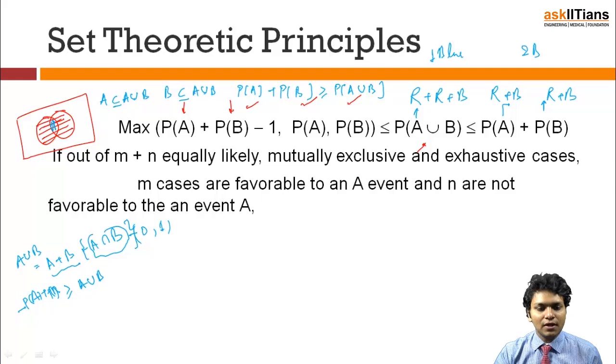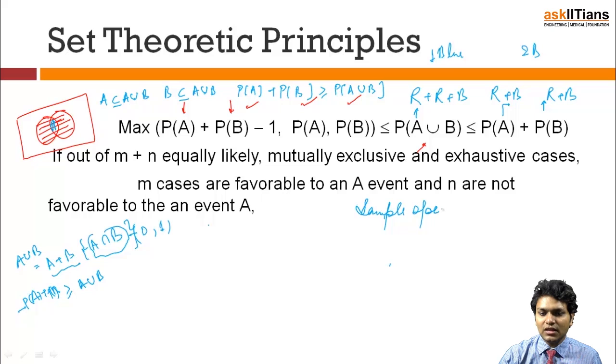Now this is a very famous thing you might have read in newspapers: whenever two big teams clash, like in cricket or in the World Cup, they always talk in terms of odds in favor and against, right? So what is this? Let's understand it. If M cases are favorable to an event A and N cases are not favorable, can I say that my sample space is nothing but M plus N? And if M cases are favorable, the probability of occurrence of event E is nothing but M over M plus N, and the probability of non-occurrence of event E is nothing but N over M plus N.